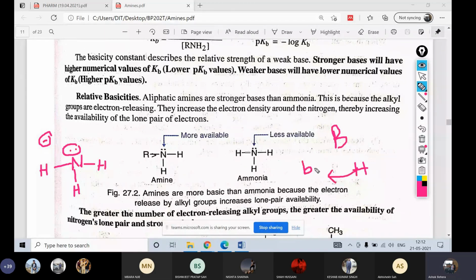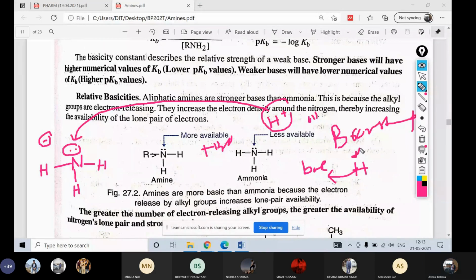So as it is negatively charged, when we are dissolving this amine into water, it is going to form H plus, sorry, and what is that? OH minus. So this H plus is automatically attracted toward the oppositely charged. Yes or no? Okay, so this is automatically attracted toward the oppositely charged. That means it is following the Bronsted theory. Please remember this. It is following the Bronsted definition of base. That's why, sir, it is basic.